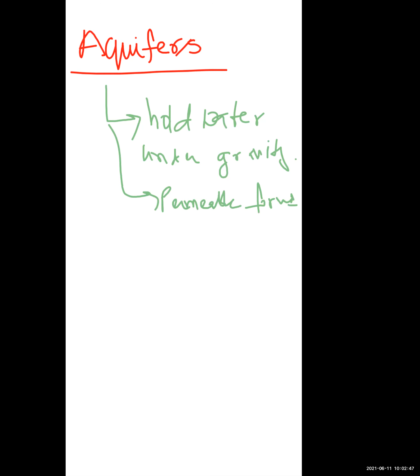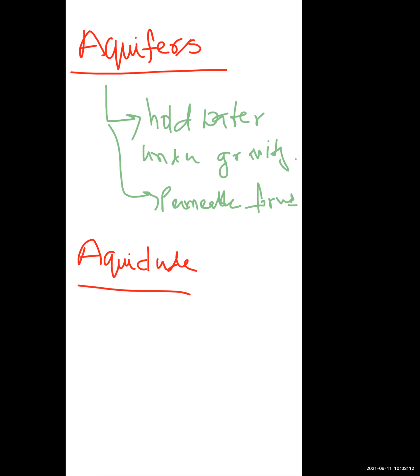Next is the aquiclude. So if an aquifer is overlain by a confined bed of impervious material, then that confined bed or overburden is known as aquiclude.